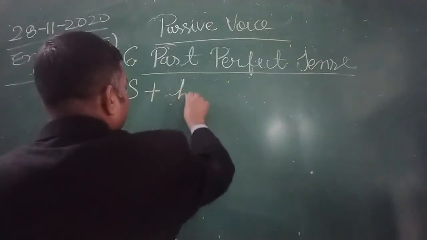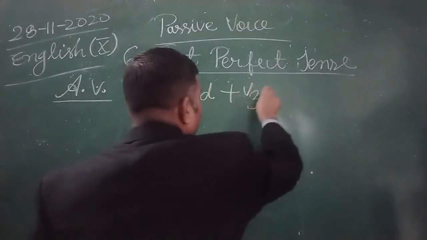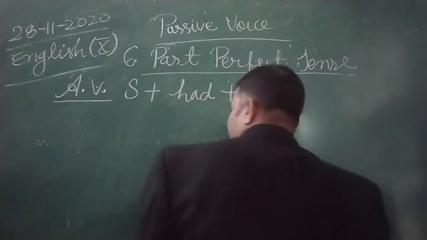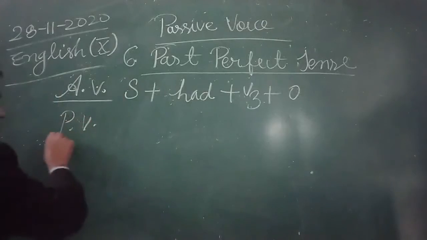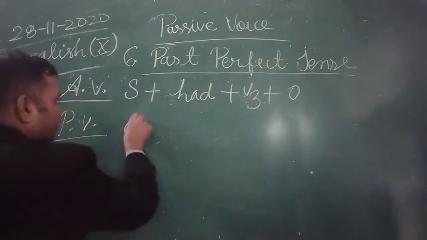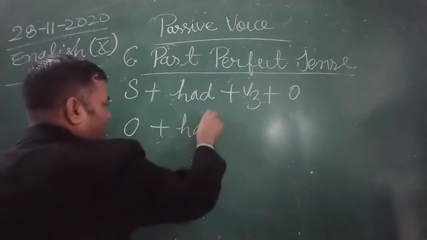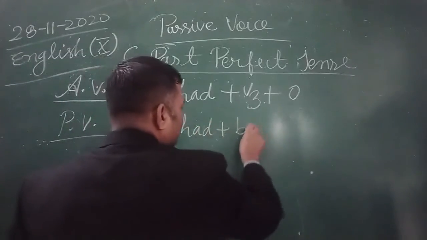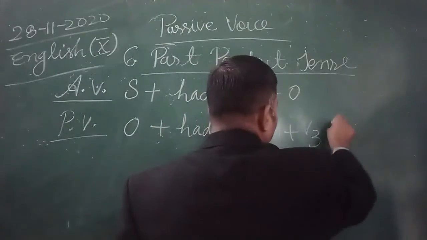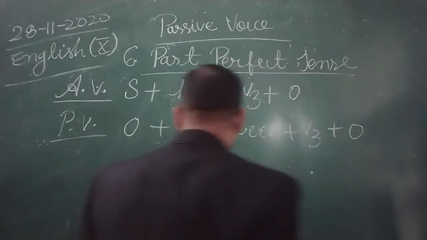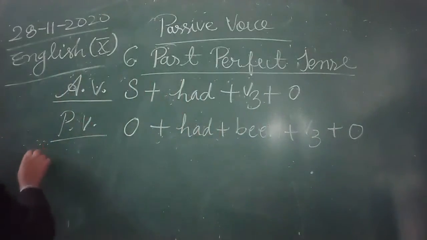Subject, had, third form of verb and object. While in passive voice, this object becomes the subject and after had, been is used: had been, third form of verb and object. So let us write examples.